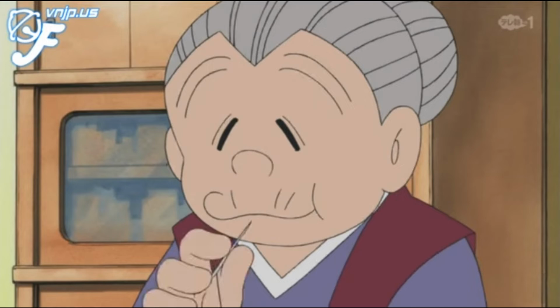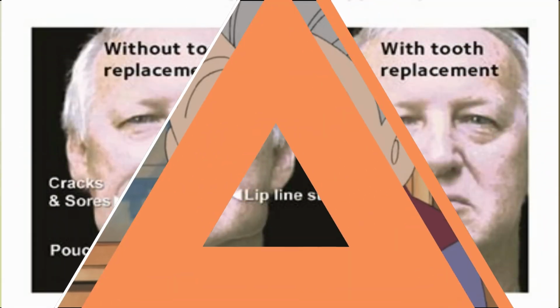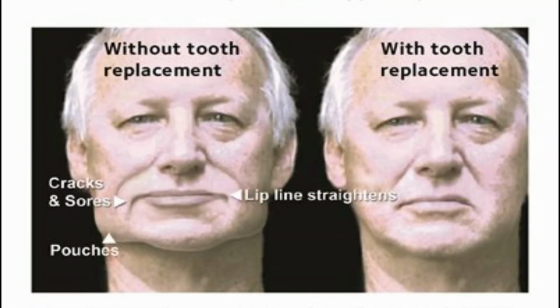Yes, children, their mouth collapses onto itself and the lower portion of their face shrinks without the support of their teeth set. And also while eating, they find it difficult to chew the food and they do not like to eat hard food items like nuts, carrots, etc. These are all because they do not have teeth. This is the example of how teeth help in giving shape to our face. Understood, children?